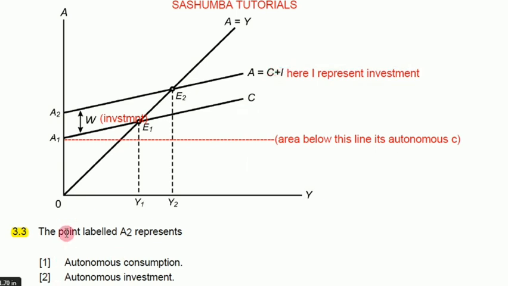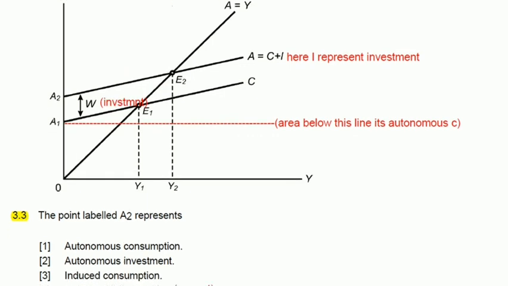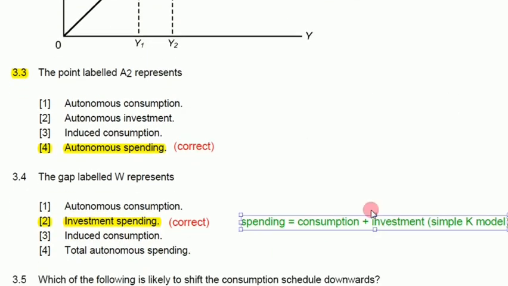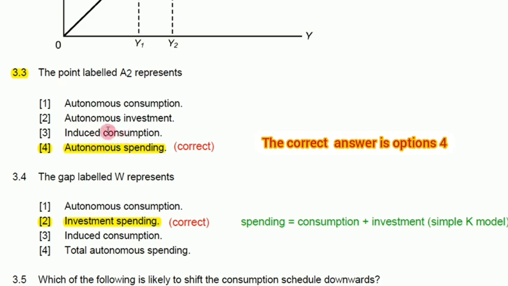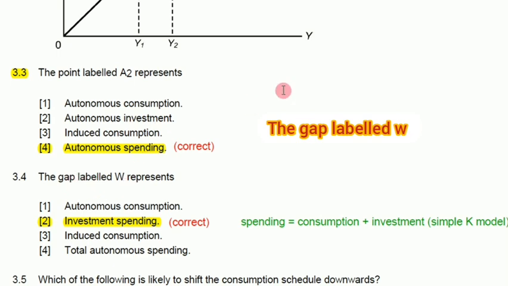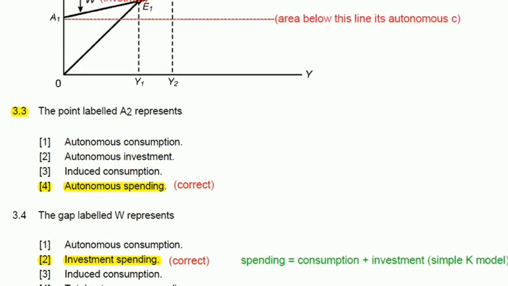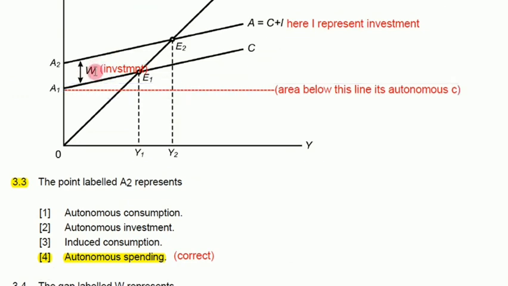So let's try to answer our question 3.3. The point labeled A2 represents autonomous spending. Remember, autonomous spending is consumption plus investment because it's the simple Keynesian model. You need to understand that. So the correct answer is this one. There is no induced consumption being talked about here. So let's go to the gap labeled W. I've explained it already. The gap labeled W, this one, is investment.